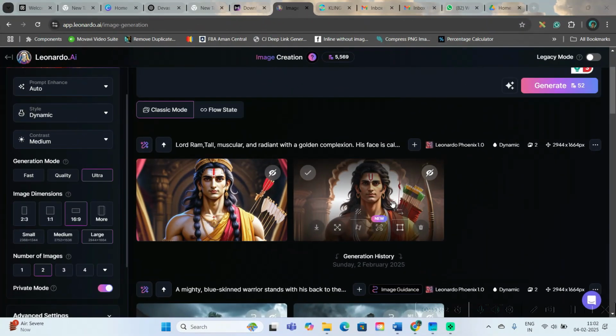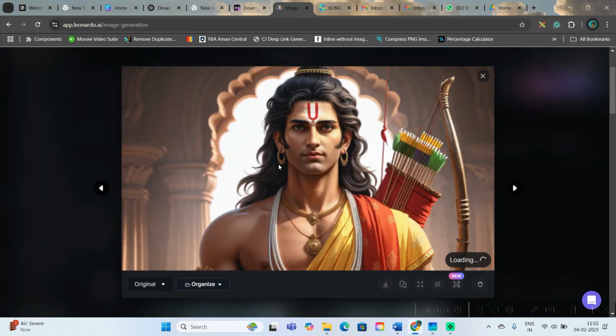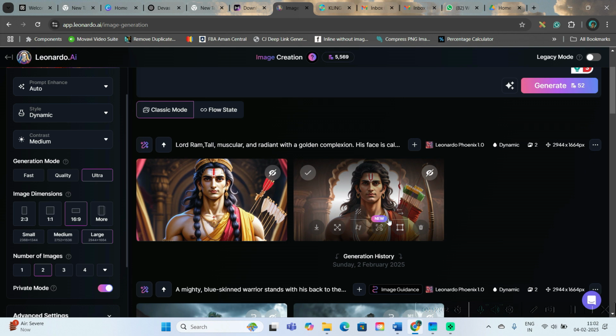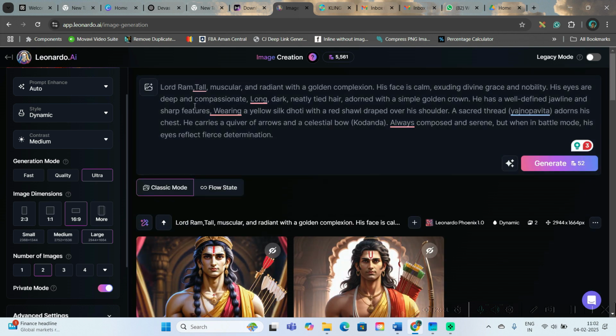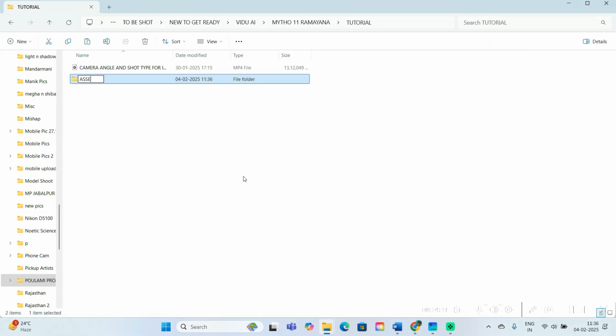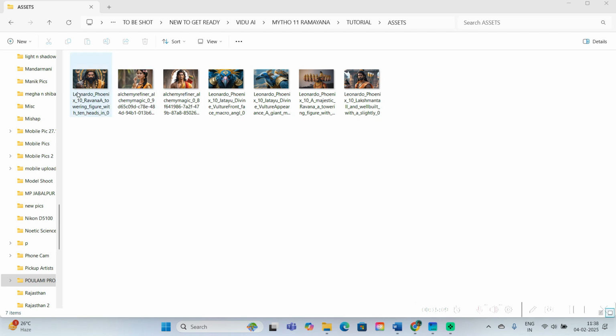Now as you can see, they have created these 2 images. Out of these 2, I pick this one. If you like it, you can upscale it, but only with a paid version. This way you will have to create all the characters. So let me take the second character. So all my characters are ready.